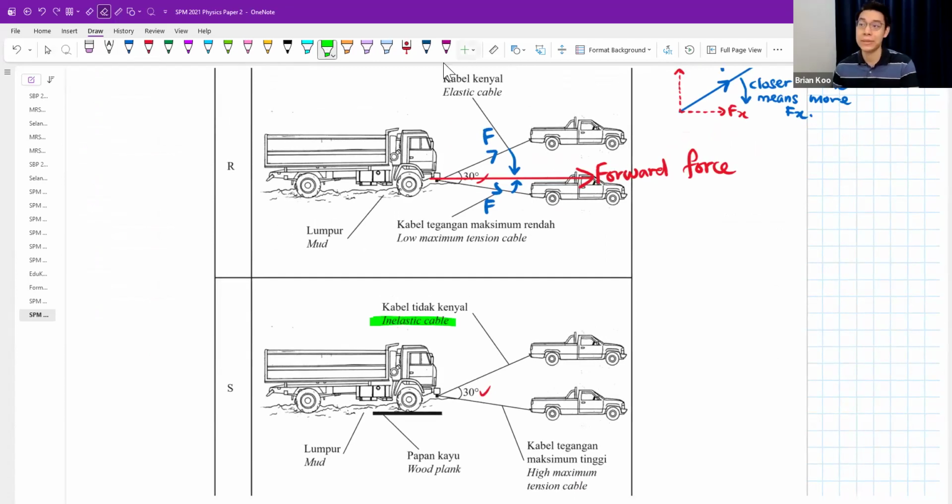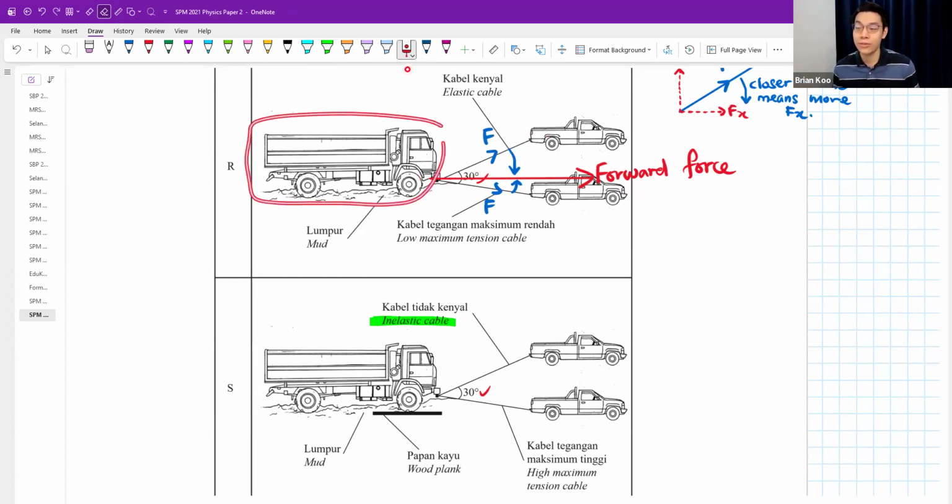I don't want elastic cable. Because if it's elastic, by the way, it's quite easy to break. Like you pull, because it's so stretchy, right? You can pull it, and then it will break. And also you think from a perspective of if something is very elastic, the car keeps on pulling.